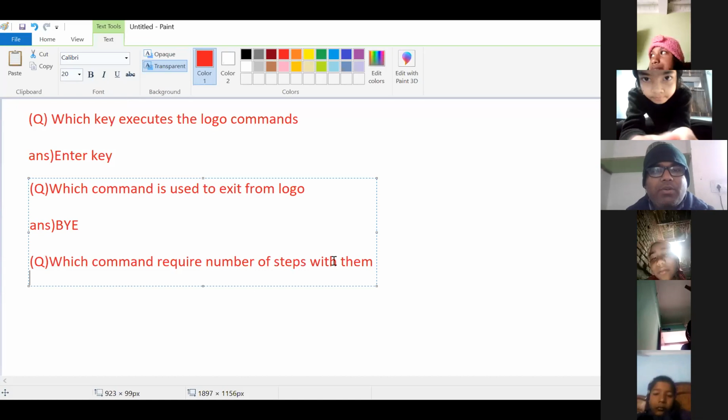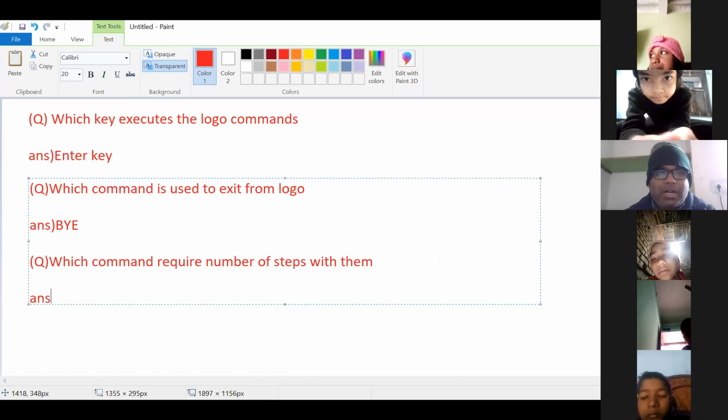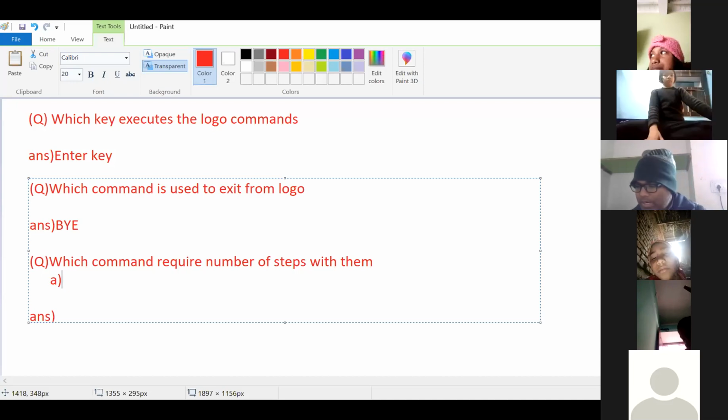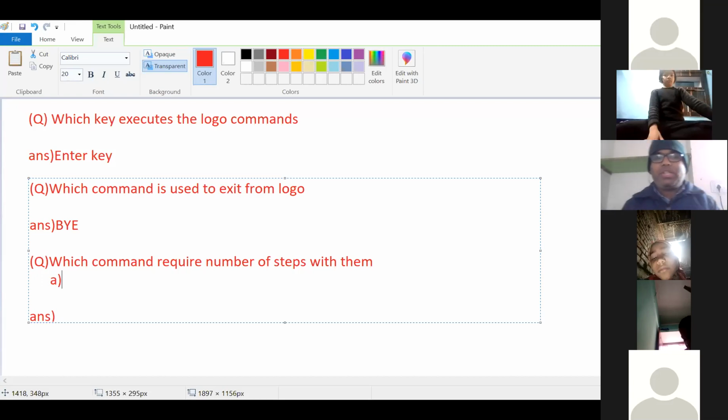Which command requires number of steps with it? This question is option based, so wait everyone, I am giving the options also. The question is which command requires number of steps with it.